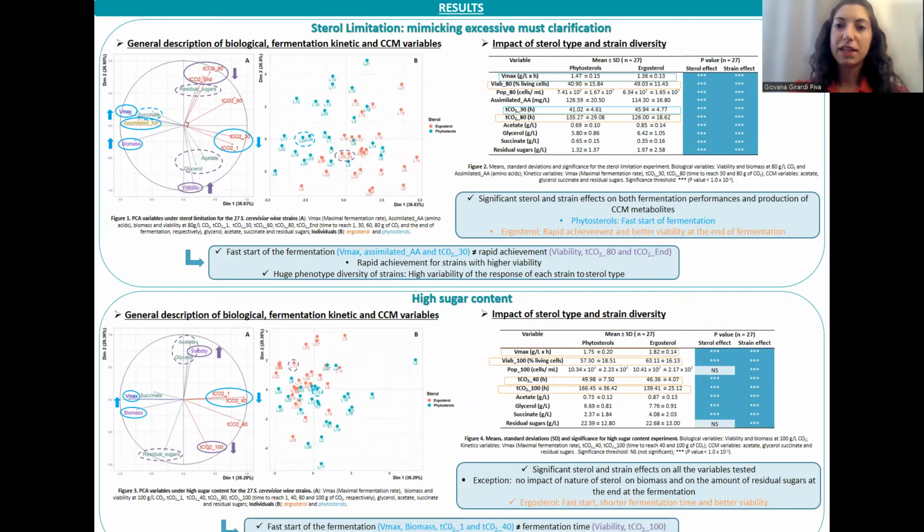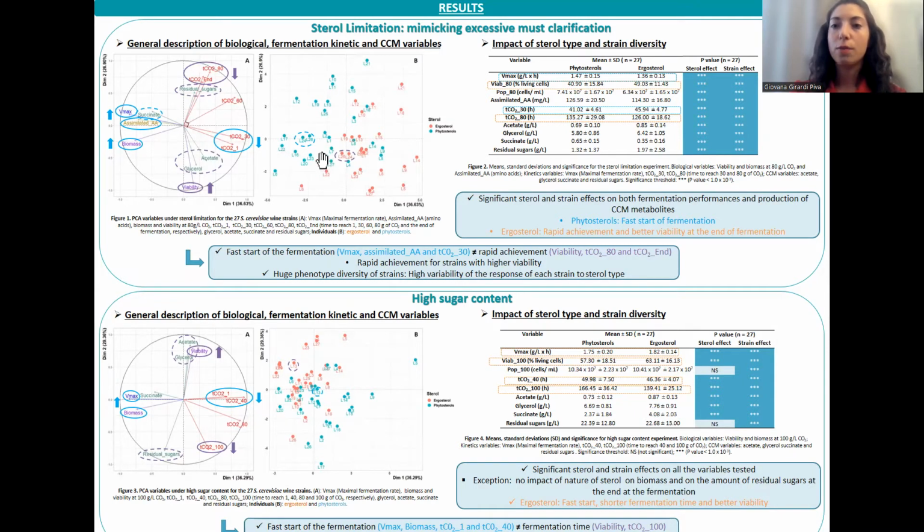Results for sterol limitation showed us that strains that were able to assimilate more amino acids were also able to produce more biomass and then to achieve a higher maximum fermentation rate. These strains were also able to start fermentation faster. Moreover, we can observe that strains that had a higher viability at the end of fermentation could finish fermentation early. Interestingly, there was no correlation between the start of fermentation and its achievement.